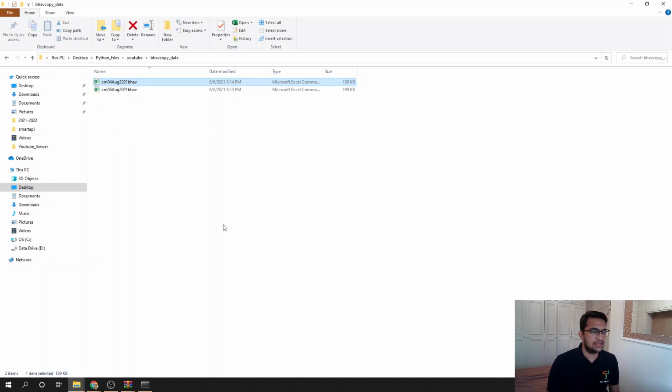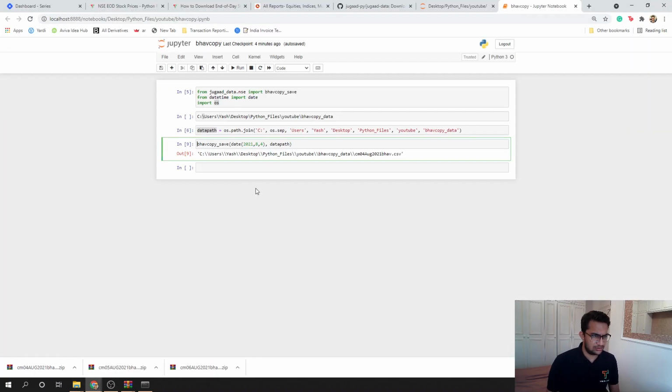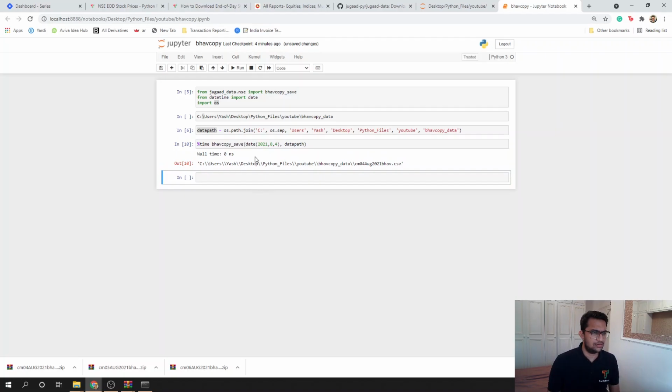And let's quickly check how much time does it take to do this. We'll do percentage time, and oops, that's already saved actually, so this is also a good thing about Jugaad data. They have already cached this data. So if you have downloaded a particular day and if you call that data again, it will not make a new request to NSE. It will check, did we make this request before?